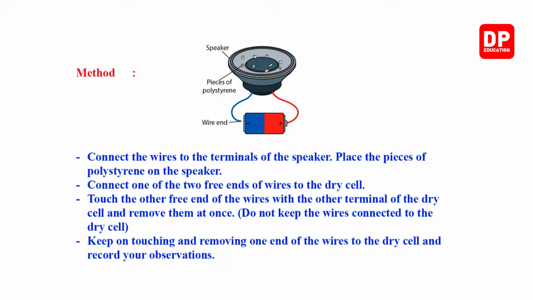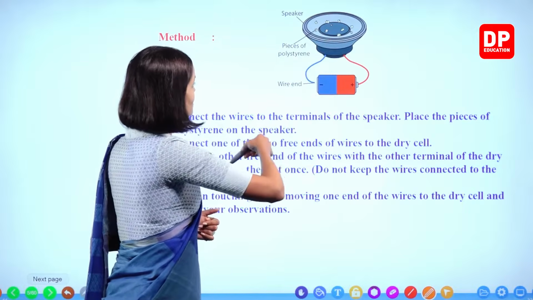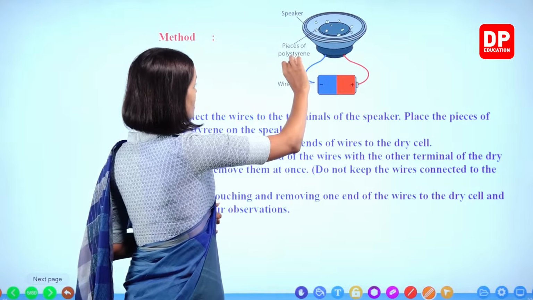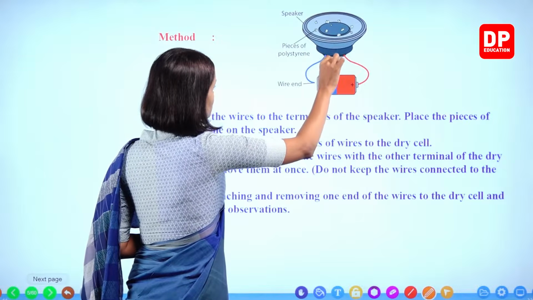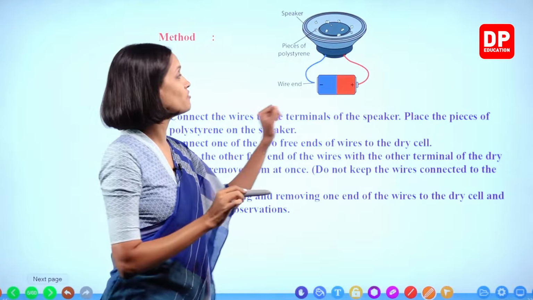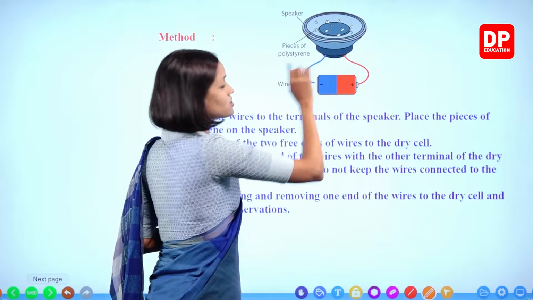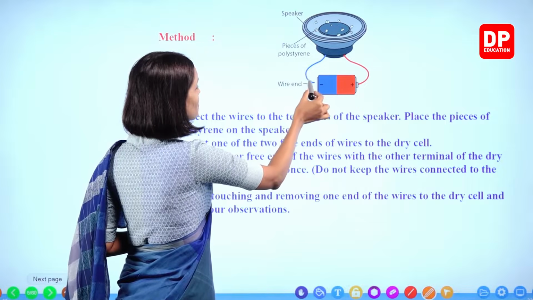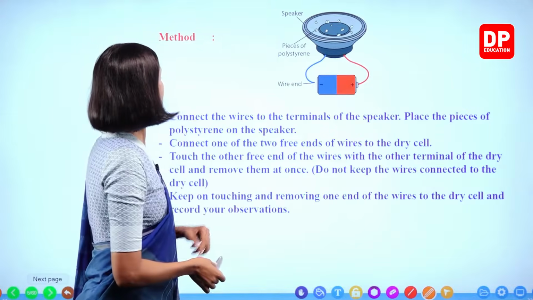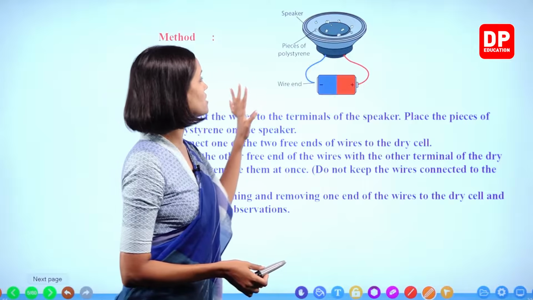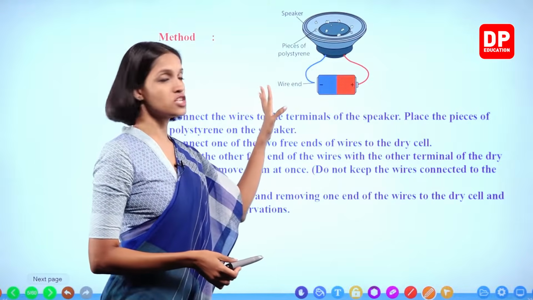Look at the diagram. This is the speaker. The diagram is labeled. So you have to place the polystyrene balls on the speaker. Right? And the two terminals of the speaker should be connected with the pieces of wire, and one wire should be connected to one end of the dry cell. The other wire end should be kept open. Let's go through this. Connect the wires to the terminals of the speaker. Place the pieces of polystyrene balls on the speaker.